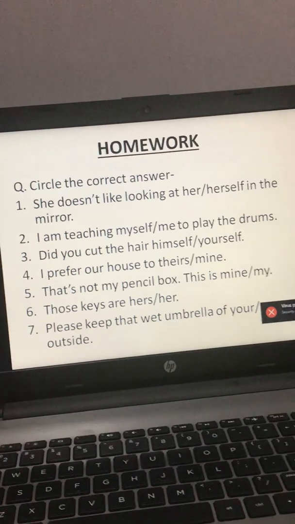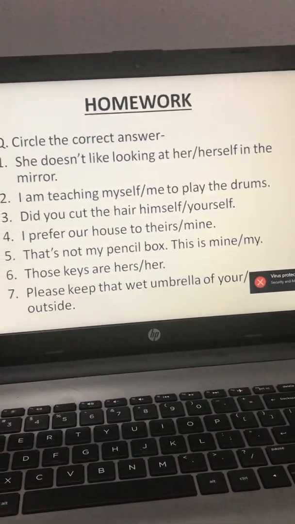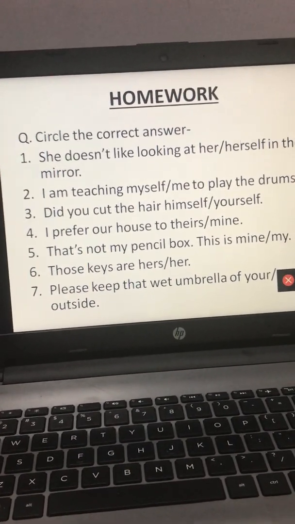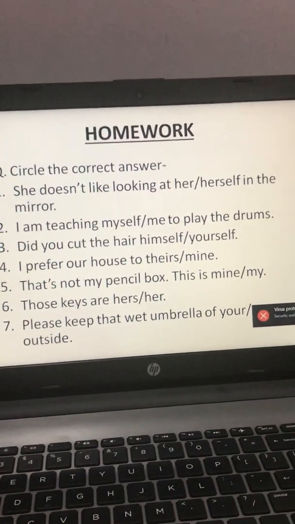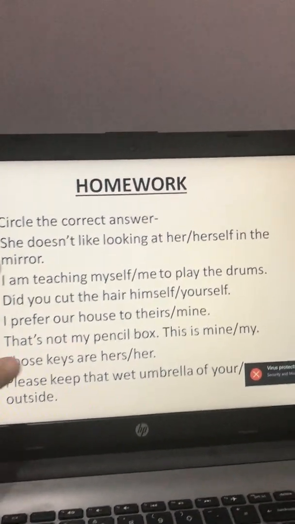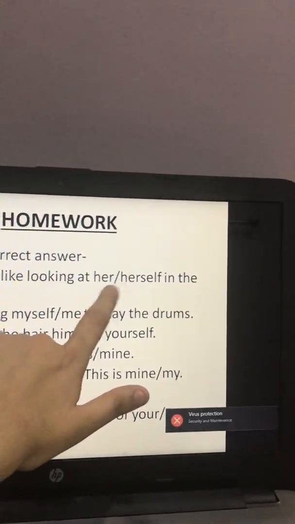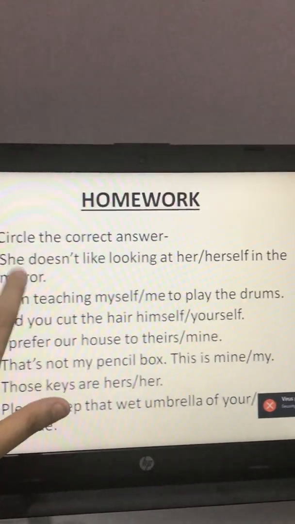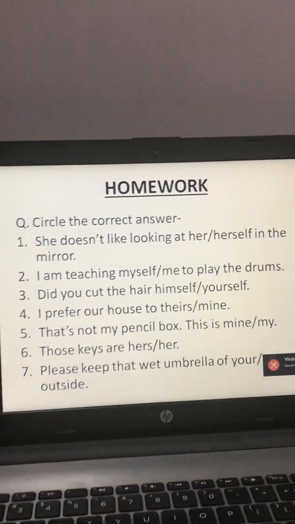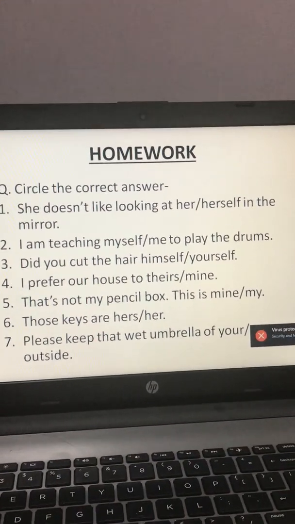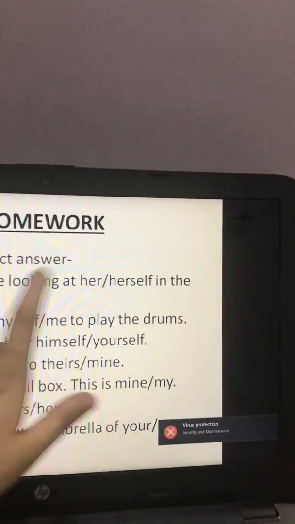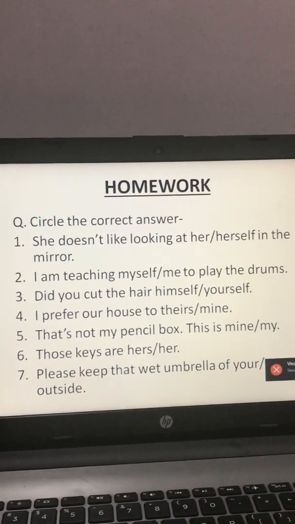Okay, so this is your homework. You have to circle the correct answer. Okay, like the first one is: she doesn't like looking at her or herself in the mirror. Now whatever is the correct answer, whether it is her or herself, you have to circle the correct answer.